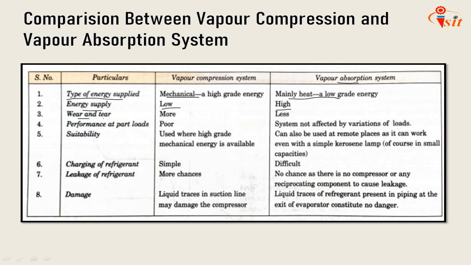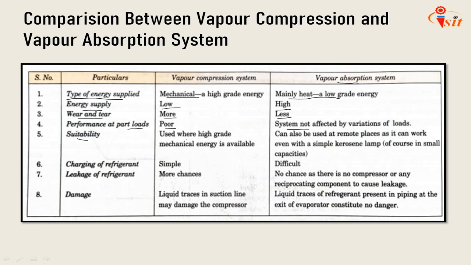Wear and tear: as the compressor is available here, there is more wear and tear. So in the absorption system there is less wear and tear. Performance at part loads: at part loads the compression system gives a poor efficiency, but the variations of load do not affect the vapor absorption system.